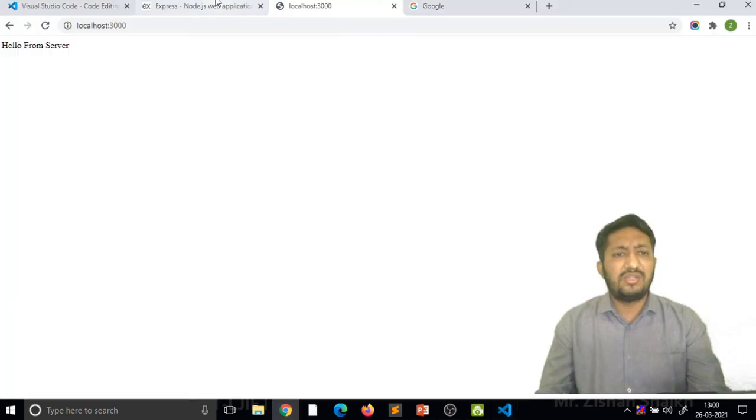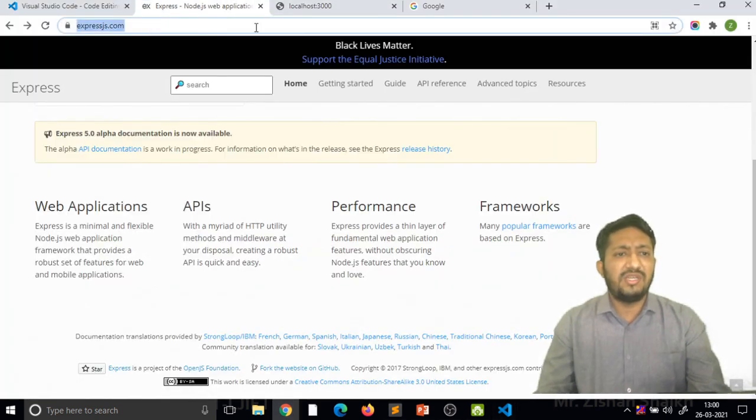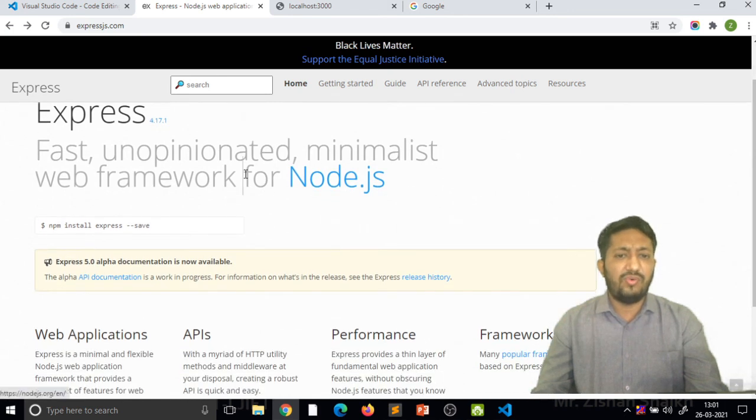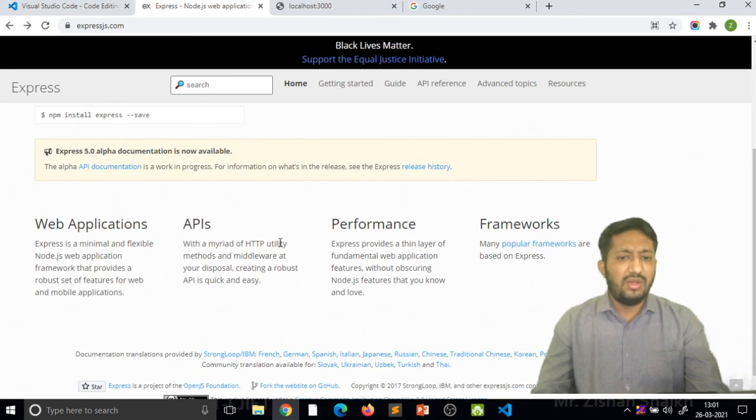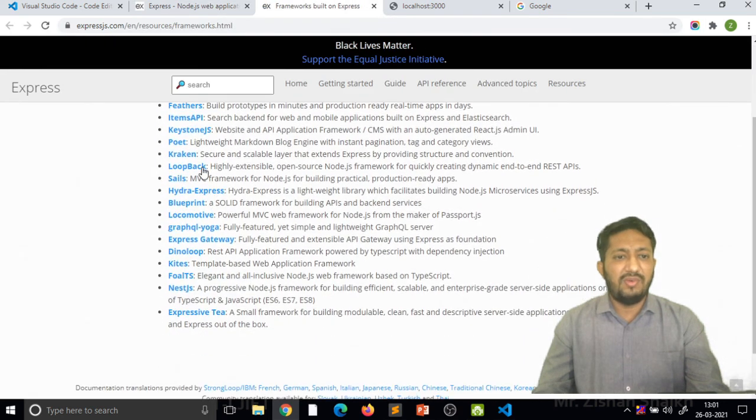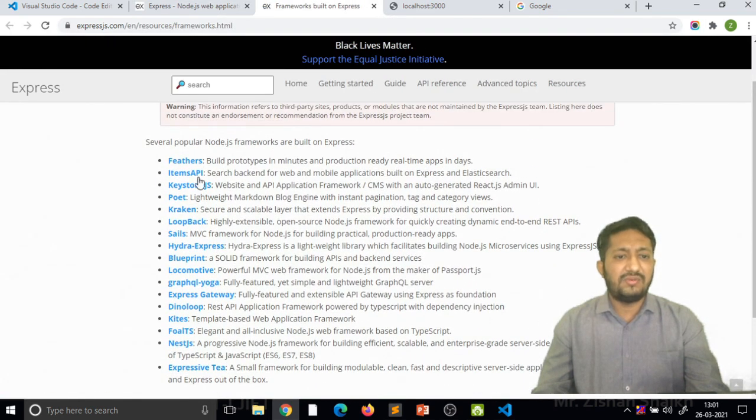You can see all these steps on the official website, expressjs.com. When you enter Express.js, you get this, and the Express information is available here. It is a fast, unopinionated, minimalist web framework for Node.js. It is a web framework. There are many other frameworks that depend on Express.js, and you can see the list of all those frameworks here. Feathers, Kraken, Poet, Loopback, Sails, Hydra are all frameworks implemented on the basis of Express.